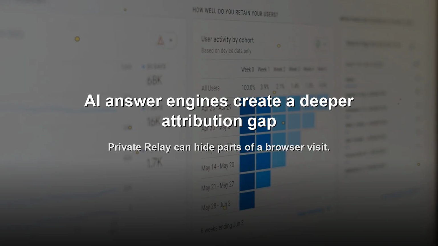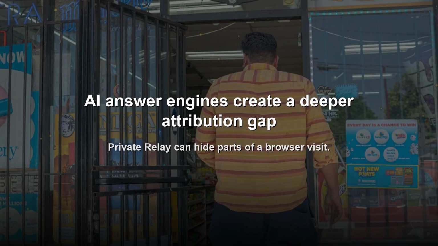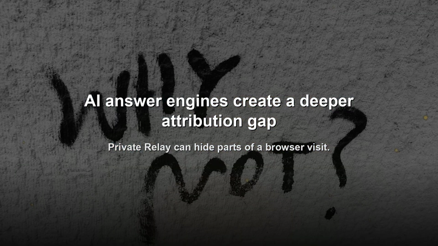AI answer engines create a deeper attribution gap. Private Relay can hide parts of a browser visit. AI answer engines can hide the discovery that caused the visit. Tools such as ChatGPT Search and Google AI Overviews can summarize several sources before a retailer receives a click. The shopper gets a recommendation. The store gets only the last step. AI-assisted discovery often happens before analytics sees a session.